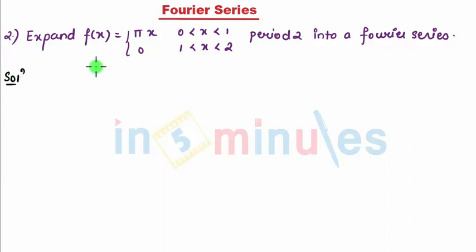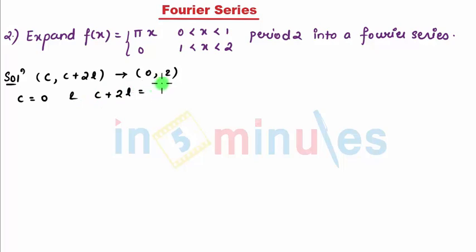So I had told you whenever it is for a general series you need to compare your whole range with C to C plus 2L. When you compare with C to C plus 2L, our range is nothing but 0 to 2, which gives me C equal to 0 and C plus 2L is equal to 2. So which gives me 2L is equal to 2 and therefore I can write L is equal to 1. So now I go with series function.